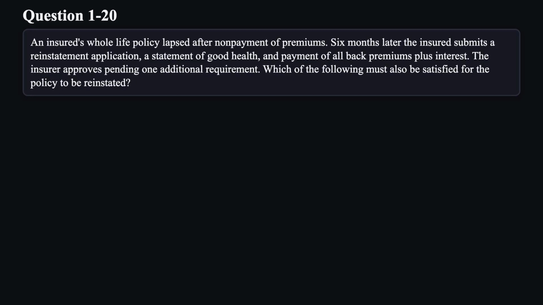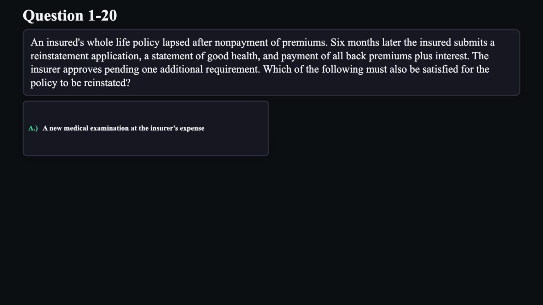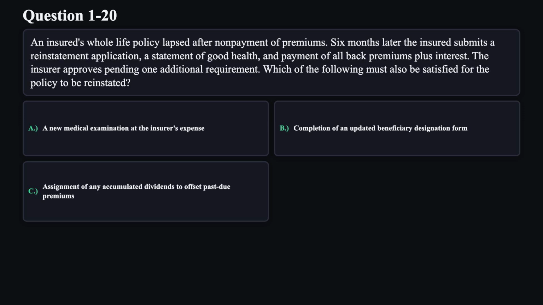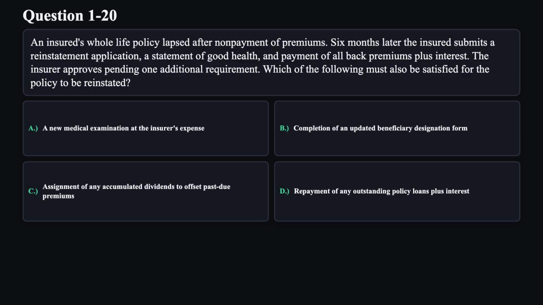Question 20. An insured's whole life policy lapsed after non-payment of premiums. 6 months later, the insured submits a reinstatement application, a statement of good health, and payment of all back premiums plus interest. The insurer approves pending one additional requirement. Which of the following must also be satisfied for the policy to be reinstated? A. A new medical examination at the insurer's expense. B. Completion of an updated beneficiary designation form. C. Assignment of any accumulated dividends to offset past due premiums. D. Repayment of any outstanding policy loans plus interest.